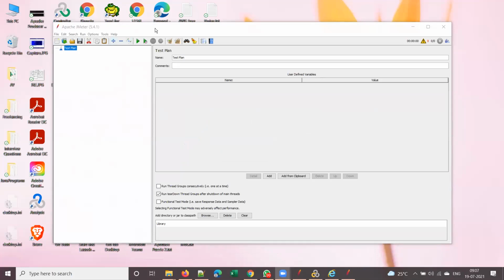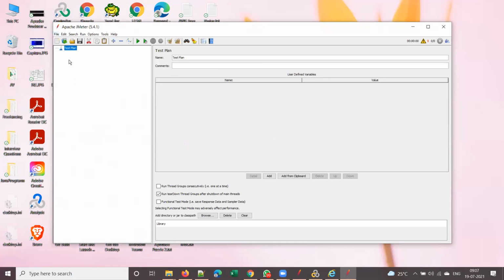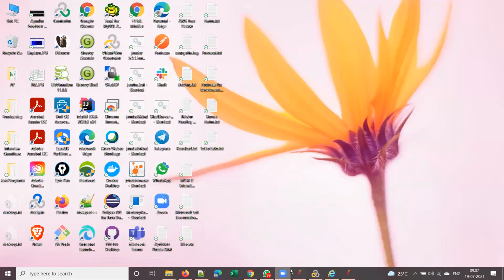If you want to see the recent script, go to File, Open Recent. Now you can reload the template which we created just now. This is the one that we created. So we'll continue tomorrow, guys. I'll stop it here. This is about the JMeter GUI, and we will continue tomorrow.